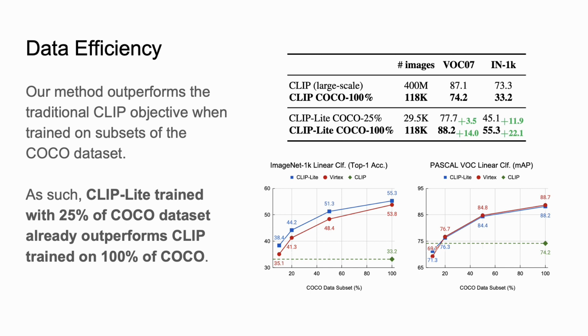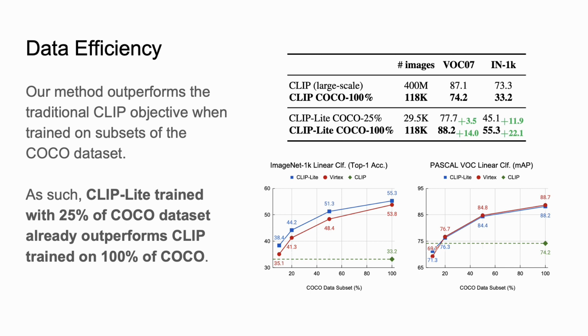So here we validate the data efficiency claims of our method. We can see that when CLIP is trained on the COCO dataset with all of the images, which is 118K images, it achieves a 74.2 linear classification accuracy on the Pascal VOC dataset. And note that the backbone here is kept frozen. And it achieves a 33.2% linear classification accuracy on the ImageNet 1K dataset. You can see that the CLIP-Lite method, which is trained on 25% of the COCO captions dataset, which is 29.5K images, already outperforms the CLIP model, which is trained with all of the images on the COCO dataset.